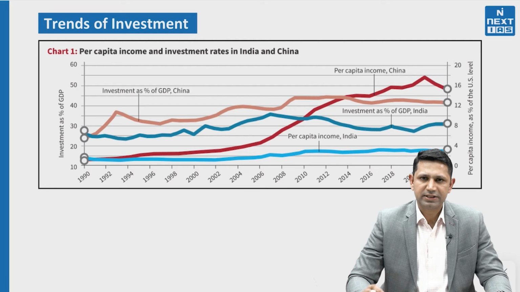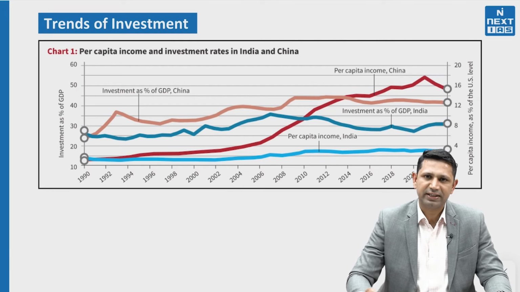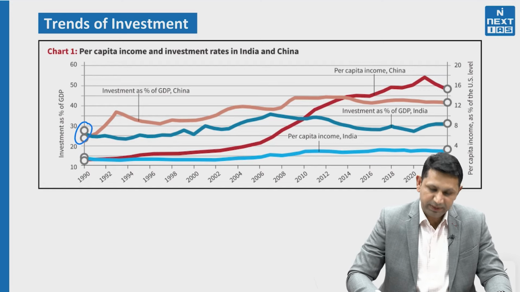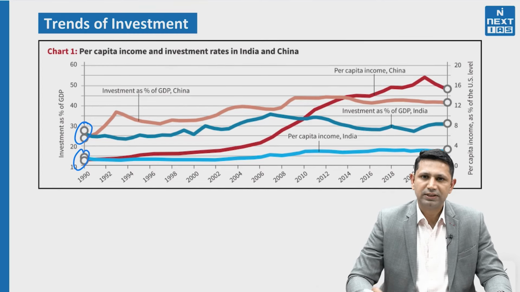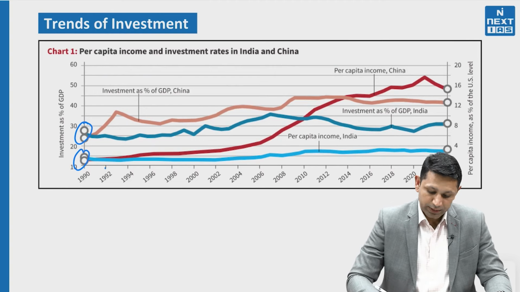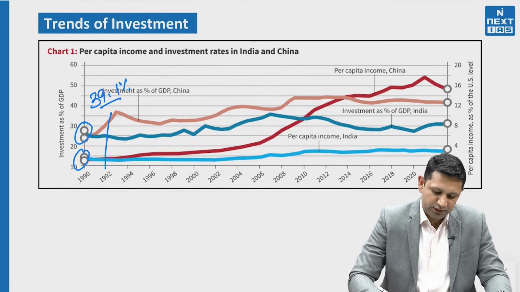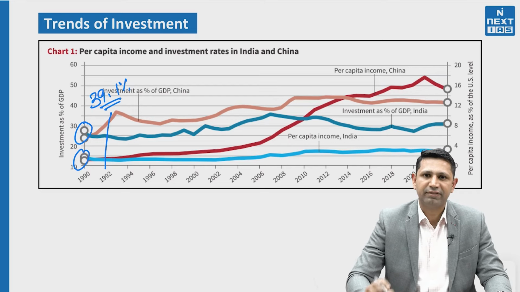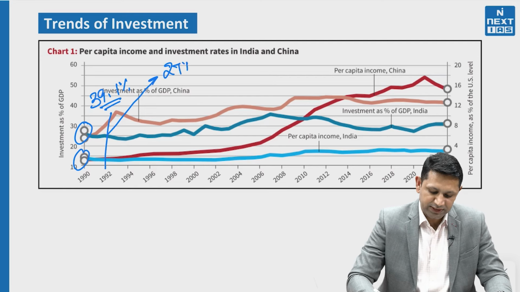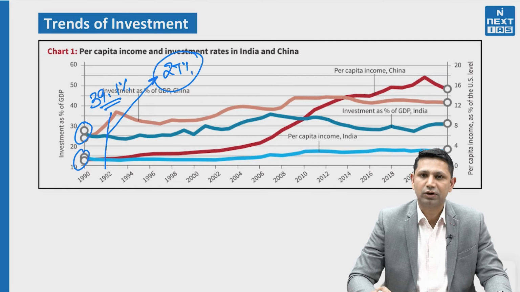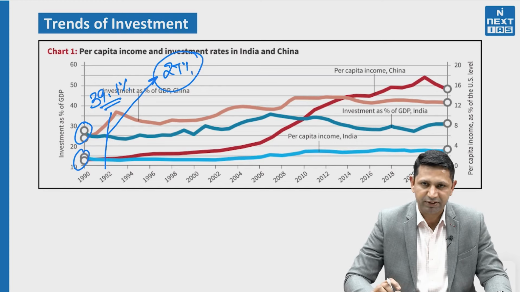If we compare India and China, in the 1990s both started at the same levels. The investment levels as well as the income levels were the same. Since 1992, China started focusing on the investment part. In 1992 itself, 39.1% of China's GDP was going to investment, while at that time India was at 27%. That means 27% of India's GDP was going towards investment.